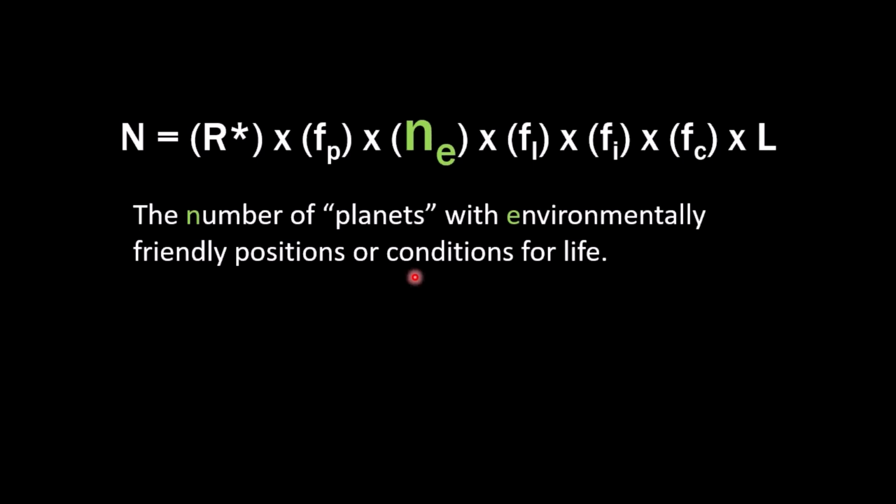Now you'll notice I put planets in quotes here. The reason I put planets in quotes is because when this formula was made, this is how it was worded: the number of planets with environmentally friendly conditions for life. But back then, they didn't have the thought of moons having life. And so we use planet loosely now.